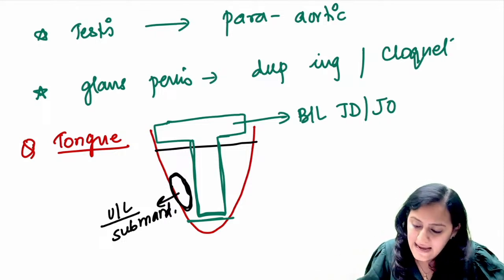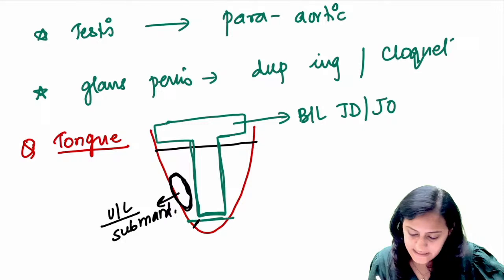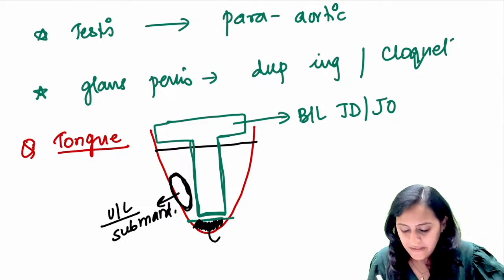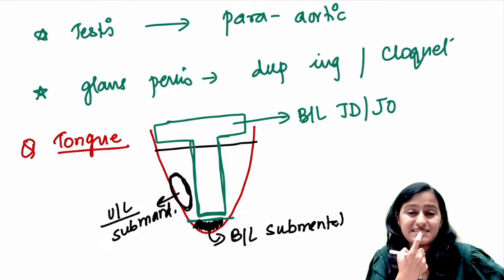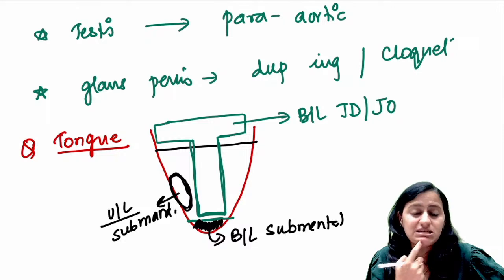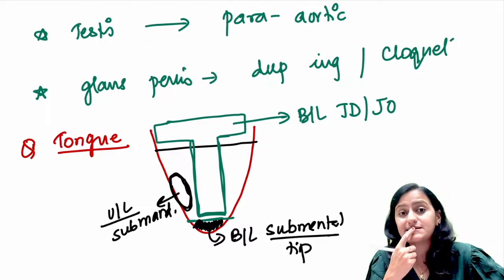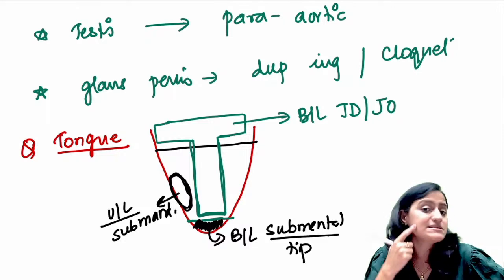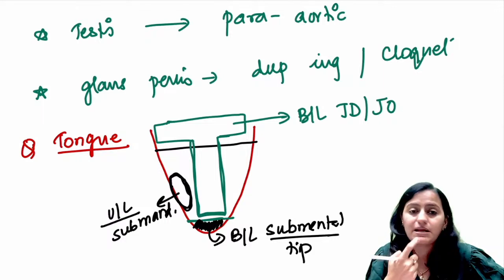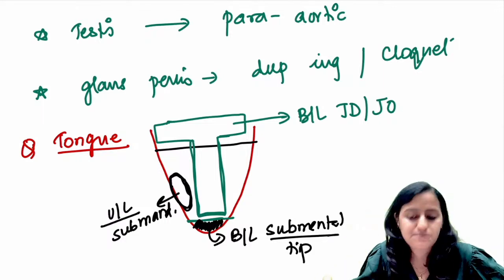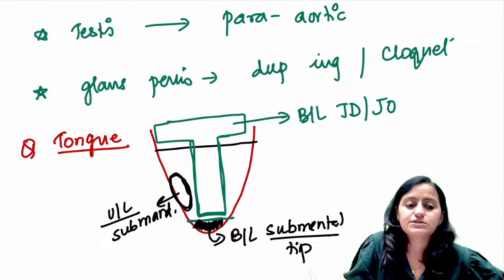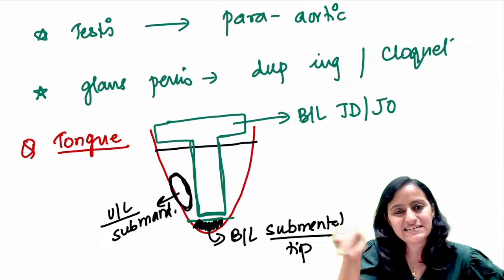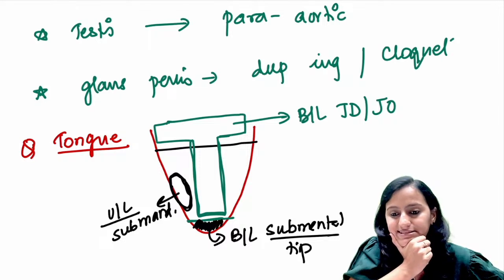Okay, and the tip of the tongue which is present here, this is what goes into bilateral submental lymph nodes. Remember at the tip, this is the tip के नीचे आ रहा है chin. So this is going to be submental lymph node. Tip wala is submental, ये वाला is ipsilateral submandibular. Rest T part is bilateral jugulo-digastric and jugulo-omohyoid lymph nodes. Okay, jugulo-digastric, jugulo-omohyoid, the rest part is going to be that. Is this clear with everyone?